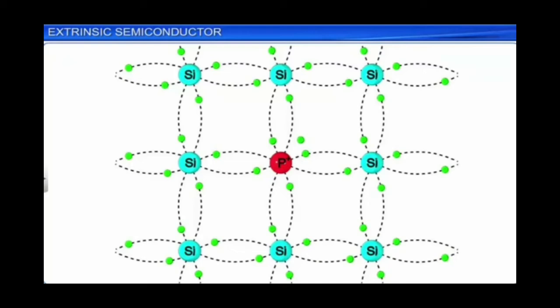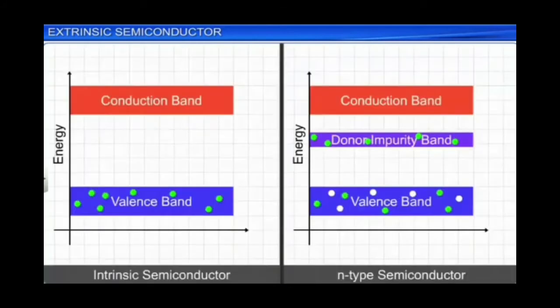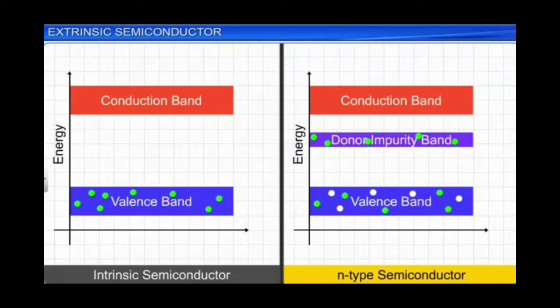Since the pentavalent impurity atoms lose 1 electron when doped in an intrinsic semiconductor, they become positively charged cores in the crystal structure. So according to energy band theory, what is the difference as a result of doping with a pentavalent impurity?